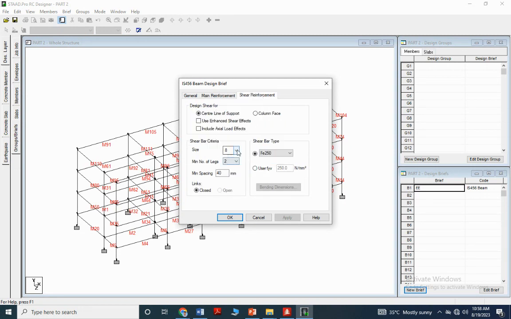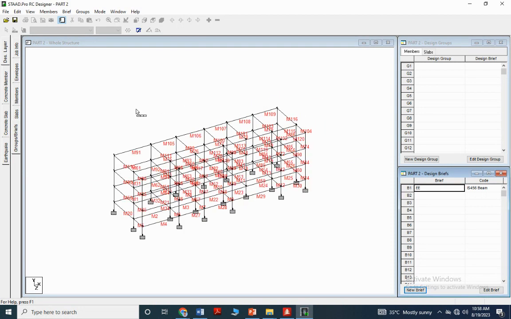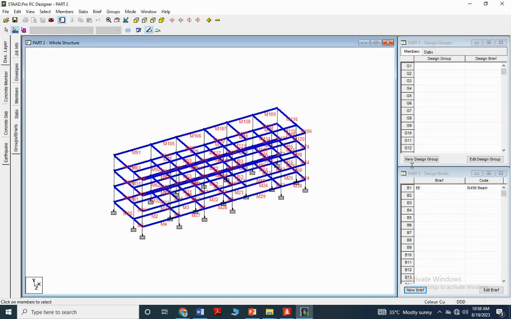Shear reinforcement started from 8 mm and it is 415. So for shear bar type, that is stirrups, you must use FE 415. It's not available in 500, so it is 415. For the design shear, you may use center line of support or column faces also. Right. So column faces is very easy. Right. Now select all the members, design group, design.